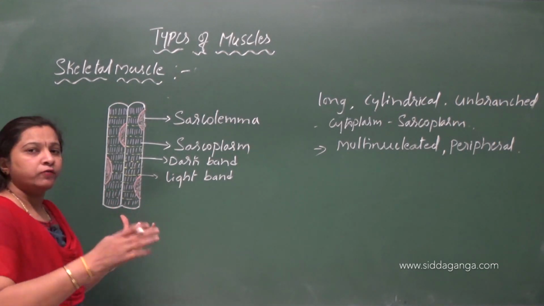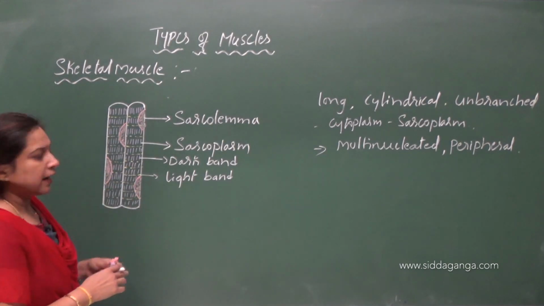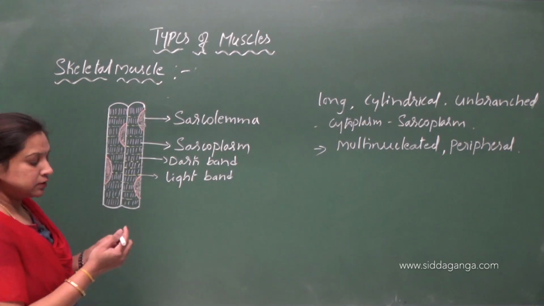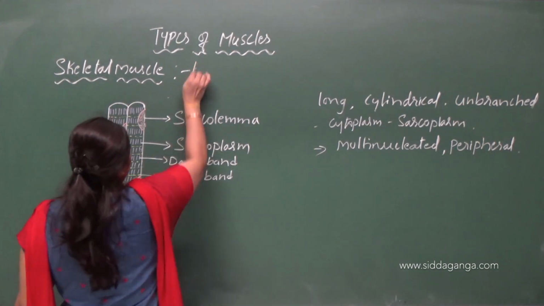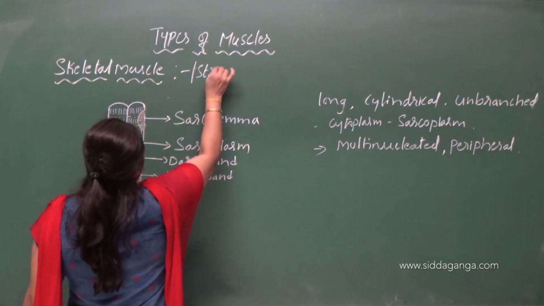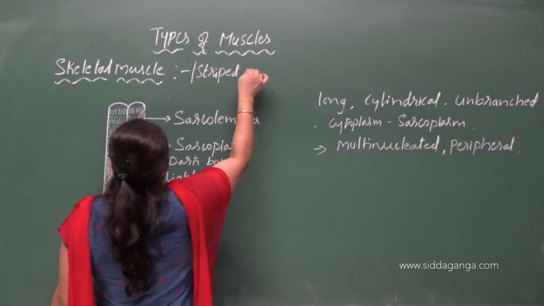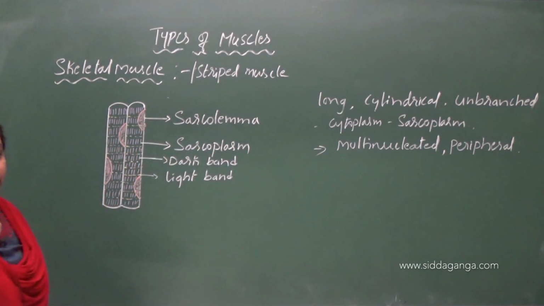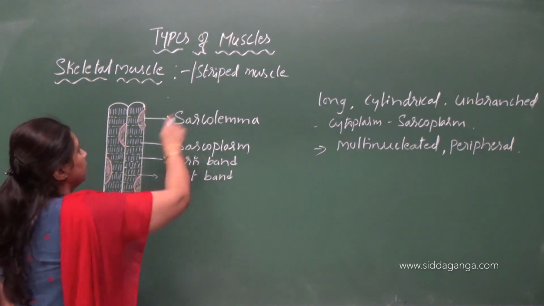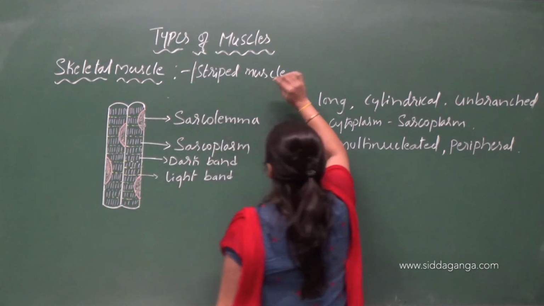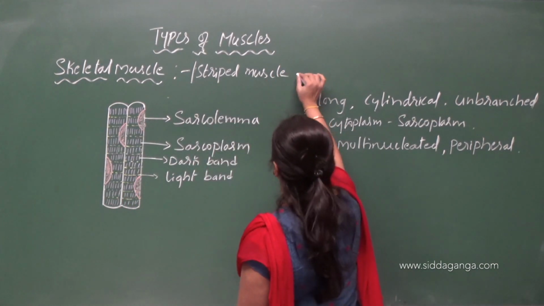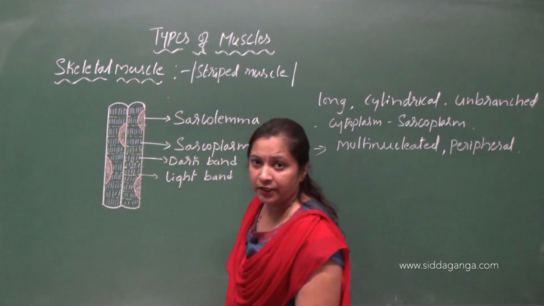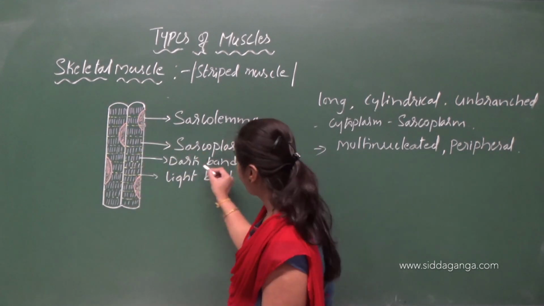Because of this striped appearance, skeletal muscles are also called striped muscle. It is due to the presence of stripes. We are seeing striations now because of dark and light bands.